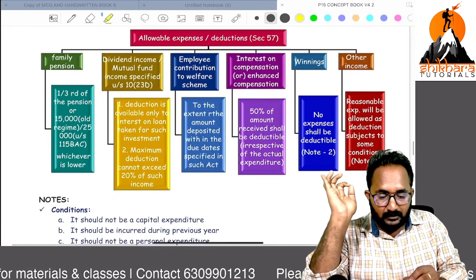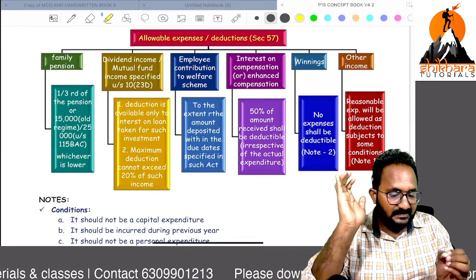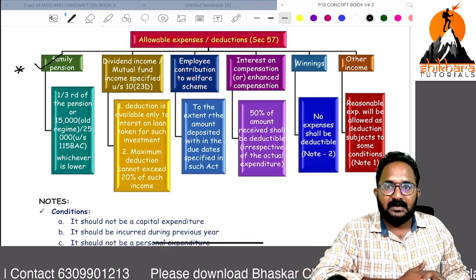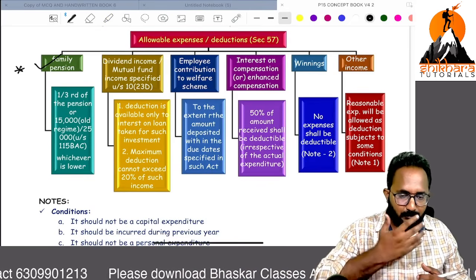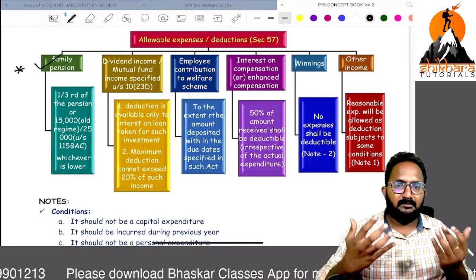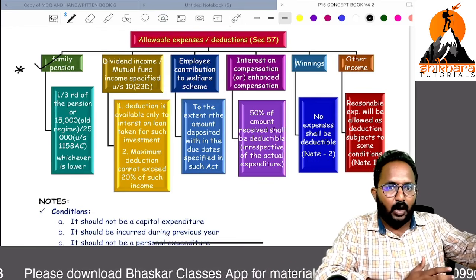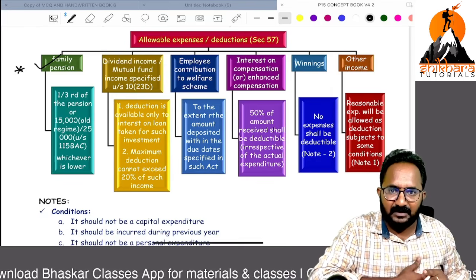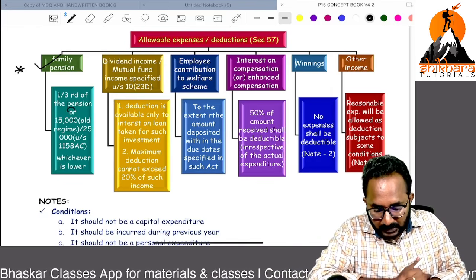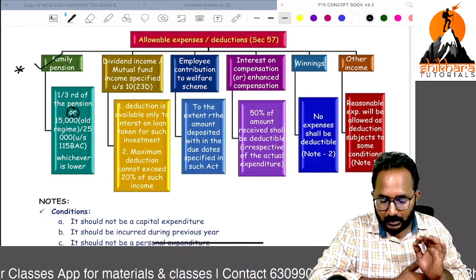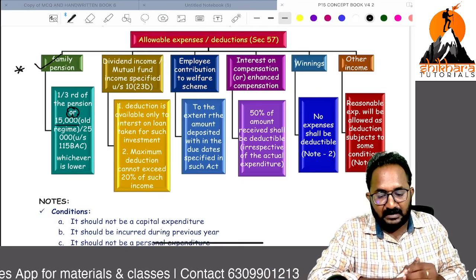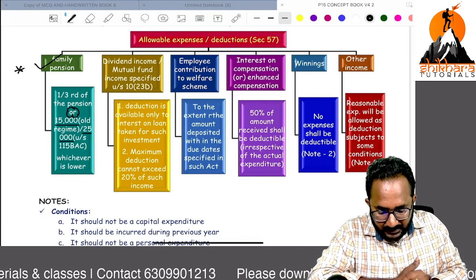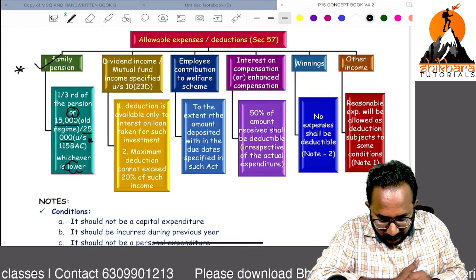Sir, in income from other sources, we can take these as deductions. First deduction, family pension. In this, we have one amendment. If you are receiving any family pension, for example, one of my family members has expired, he was in service. Now, as a legal heir, I am receiving the pension. That is the family pension. Now, out of that, 1/3 of pension or 15,000 in case of old regime, but in new regime or in default tax regime they amended, 25,000, whichever is lower.